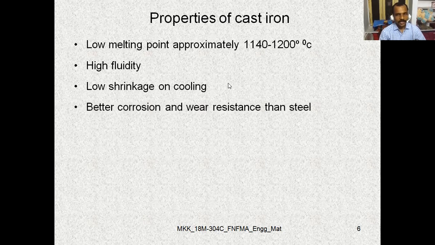Better corrosion and wear resistance than steel. Whenever we use this cast part in any machine or as a sub part, we need to check the wear resistance.